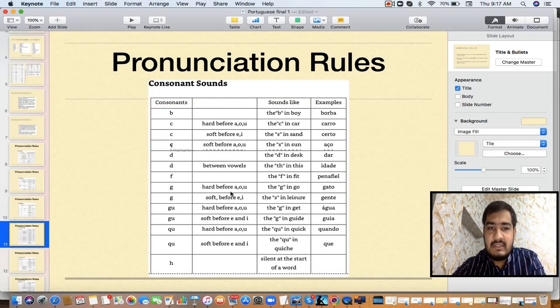Now we have to start with the sounds of the consonants. Vowels we have done. Now we have to start with the sounds of consonants. B is having the B for boy sound. Example, boba. B is simple, B for boy, just like English.